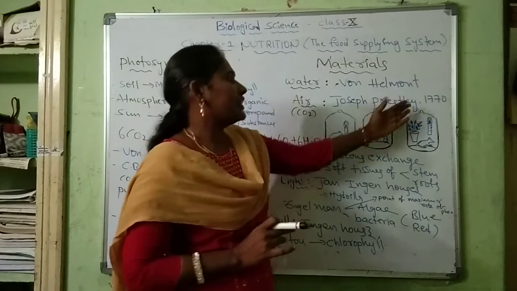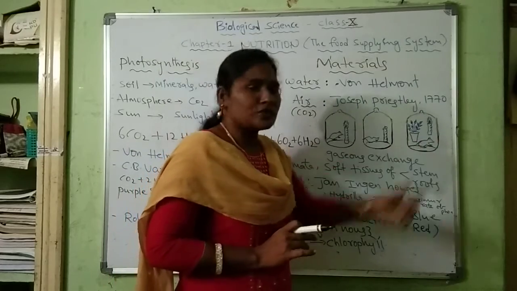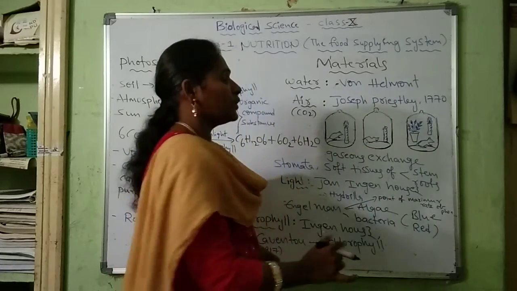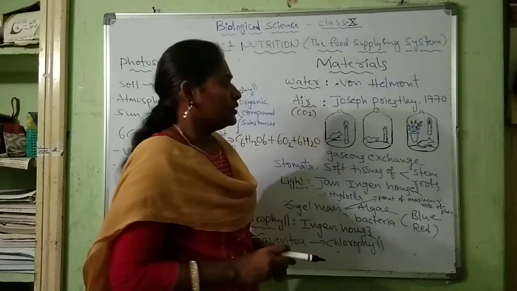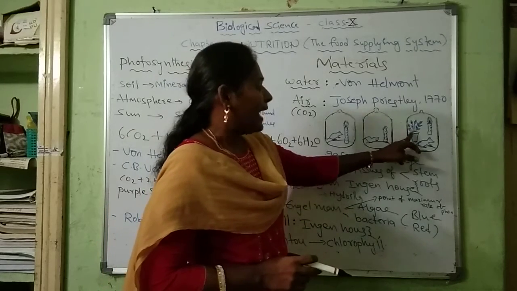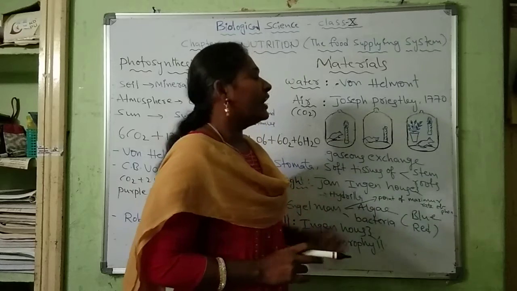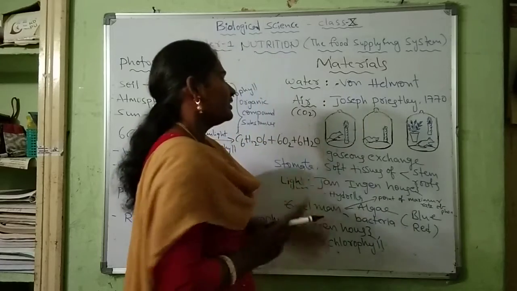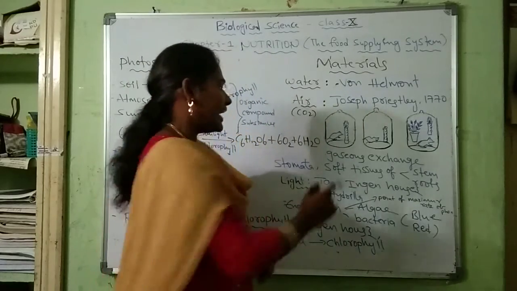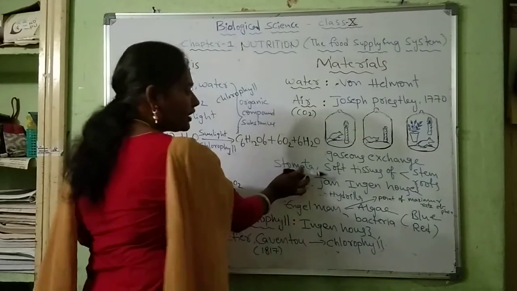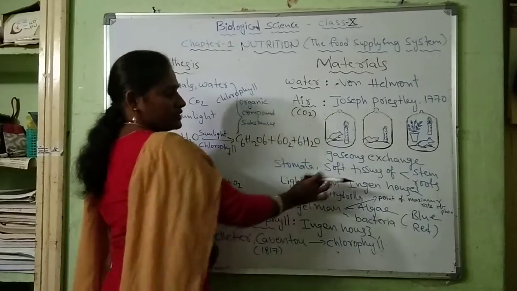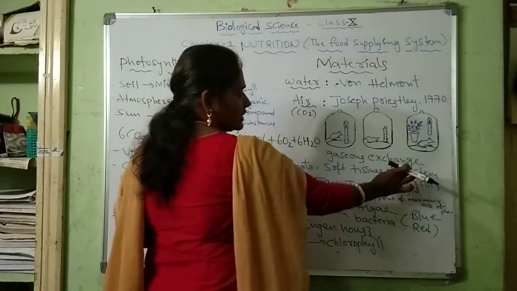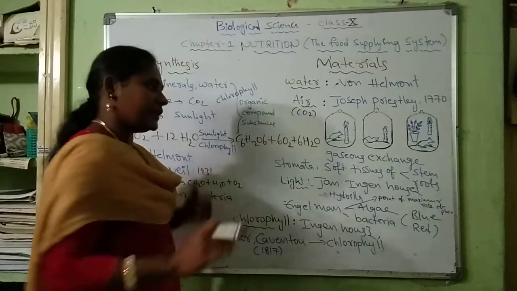After that, Joseph Priestley kept a mint plant in that closed jar, and then the burning candle continued its burning and the mouse also stayed alive. So what is actually happening here? The plant gives oxygen to the candle and mouse, and the plant gets carbon dioxide from the candle and the mouse. So here gaseous exchange occurs. Gaseous exchange occurs through the stomata of the plant and also the soft tissues of stem and roots. So these parts, stomata and soft tissues of stem and roots, help in the gaseous exchange of the plants.